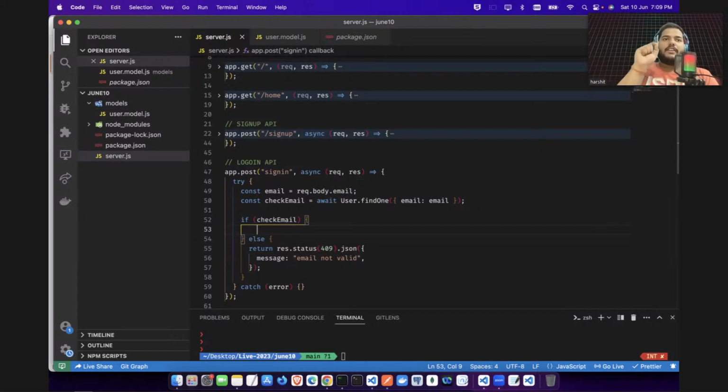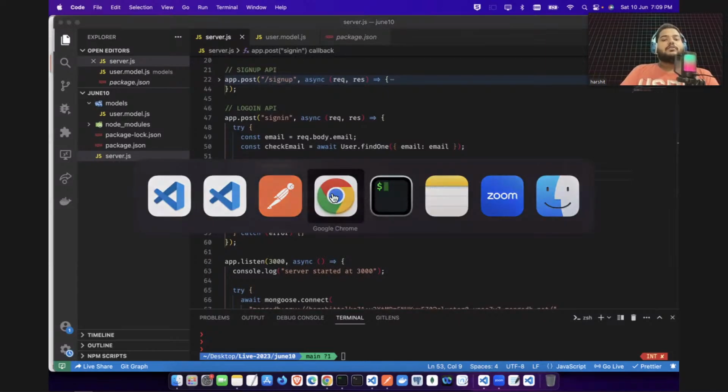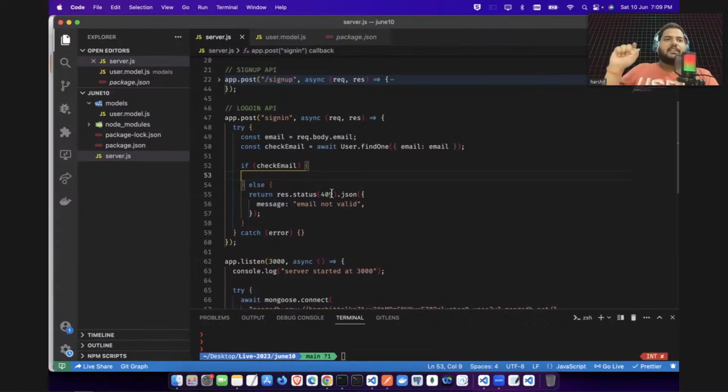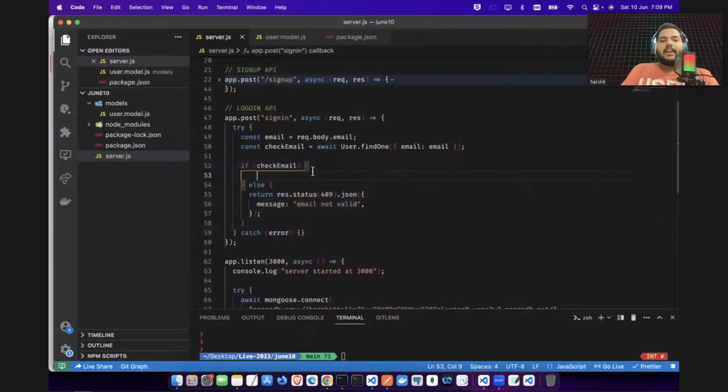Okay. Now, if we have some user with this email address, now we will check the password. So how are you going to check the password? Because the password is hashed, the user will give me their password. They do not know the hash password. They will give me the exact password, like okay, Rohit will give me Rohit123 only. I need to check this Rohit123 with my hash password. So hash password is actually, guys, here checkEmail.password. This is the password which is saved in my database.